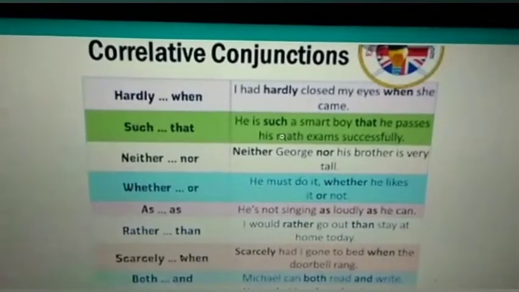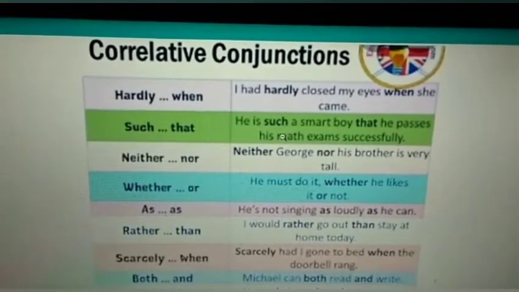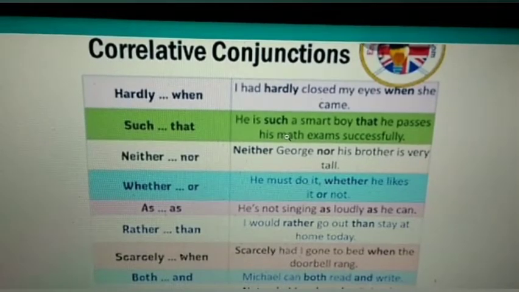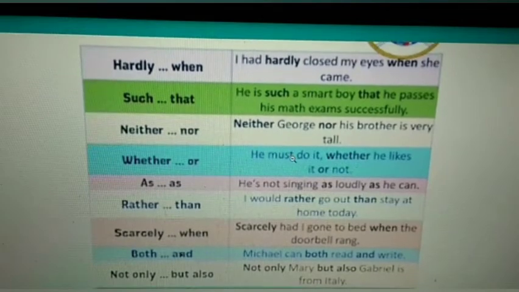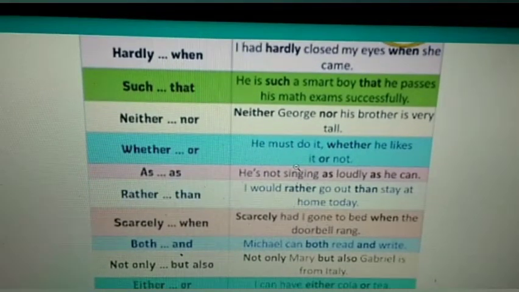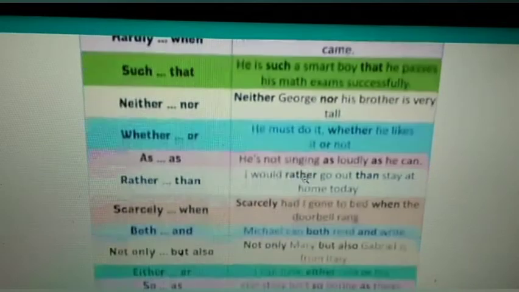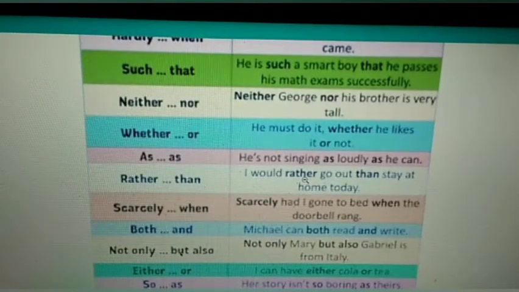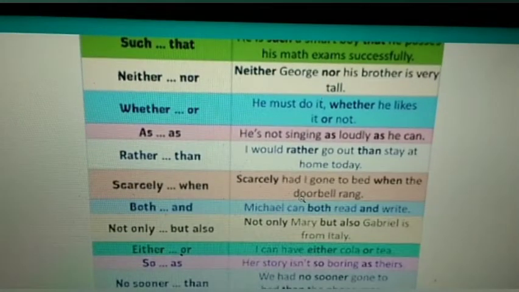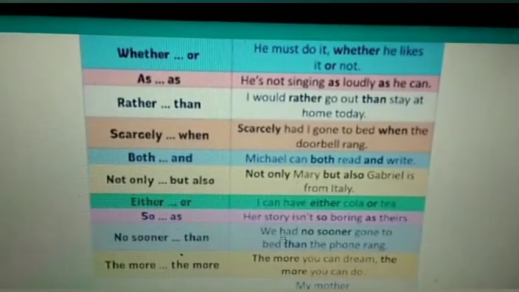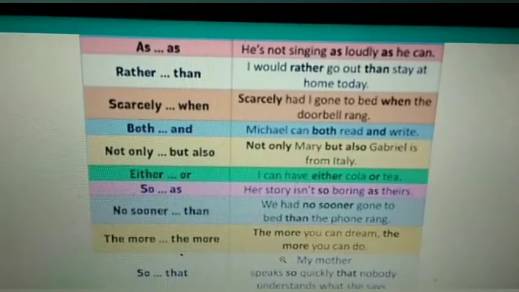Now we shall see correlative conjunctions and the examples. Hardly when: I had hardly closed my eyes when she came. Next one you see, such that: he is such a smart boy that he passes his math exam successfully. Neither nor: neither George nor his brother is very tall. Whether or: he must do it whether he likes it or not. As: he is not singing as loudly as he can. Rather than: I would rather go out than stay at home today. Scarcely when: scarcely had I gone to bed when the doorbell rang.